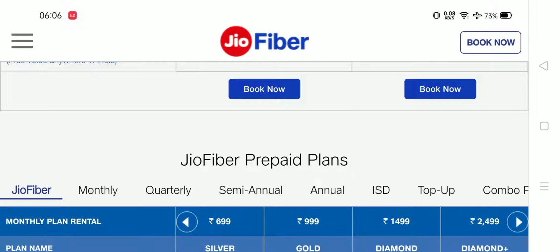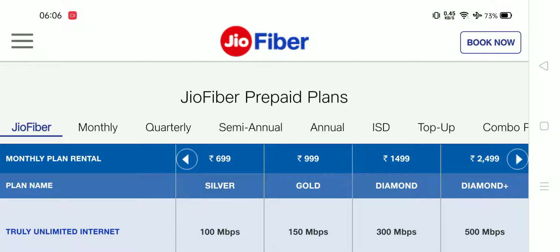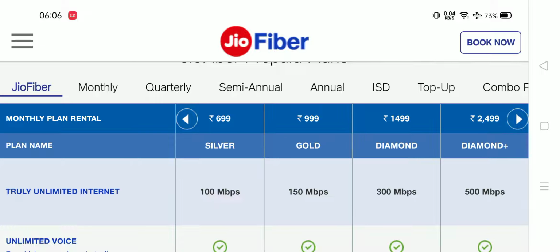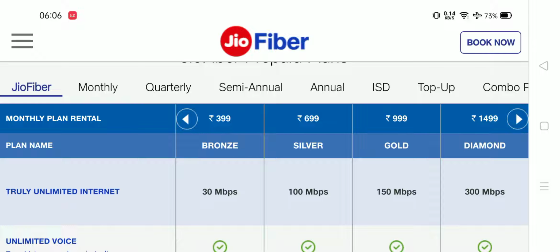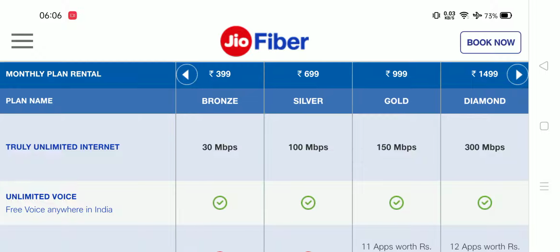Okay, so now let's come on to the plans which you can avail in this free 30 days trial pack. See, these three plans only you can avail. First is bronze, second is silver, and the third is gold. Okay, so you can use any of the plans in this first 30 days trial pack. So this 399 plan is the new plan. The other one was the old one only.